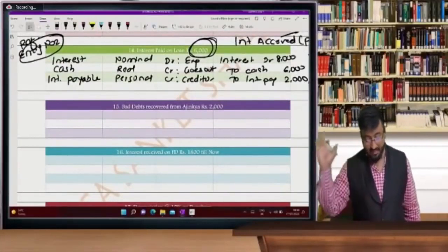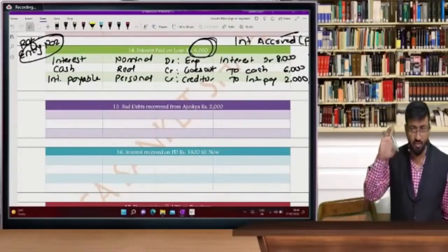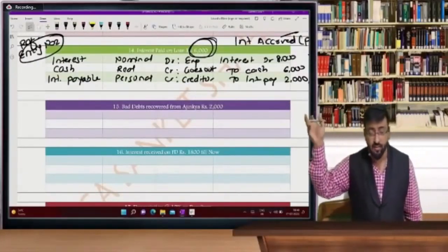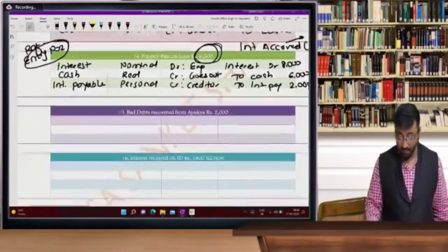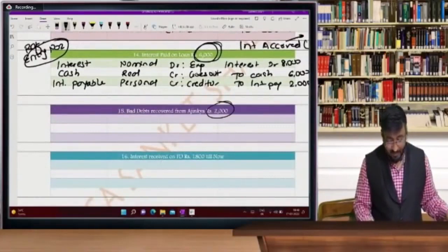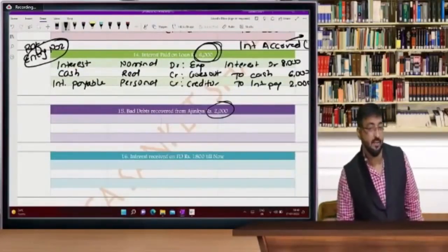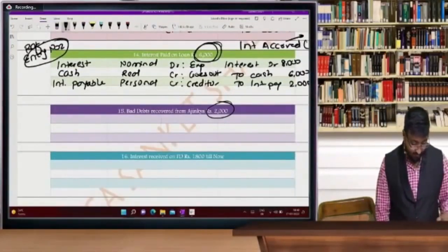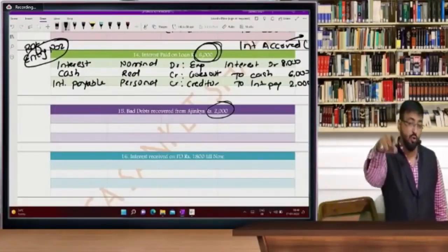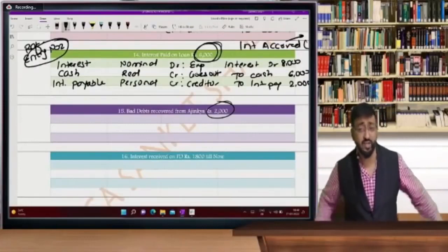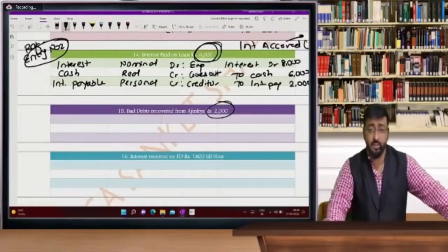And today's last entry. Today 5, day before yesterday 10, and now today is the last entry. See, this is the last entry, bad debts. And we received 2,000 from Ajinkya. Now you only tell me in the comment section. So what is the entry?